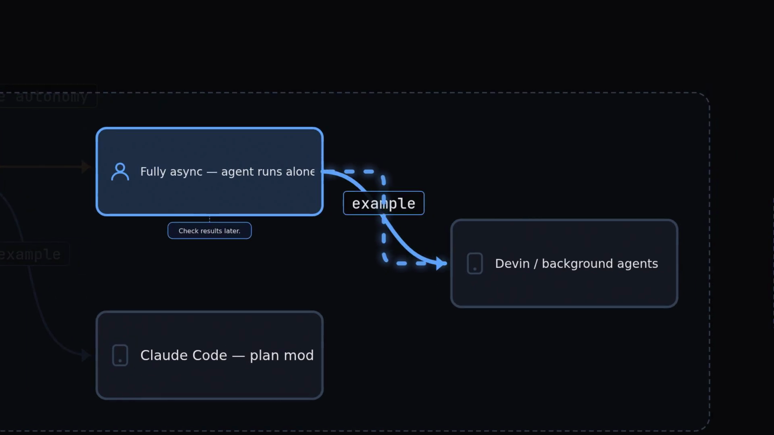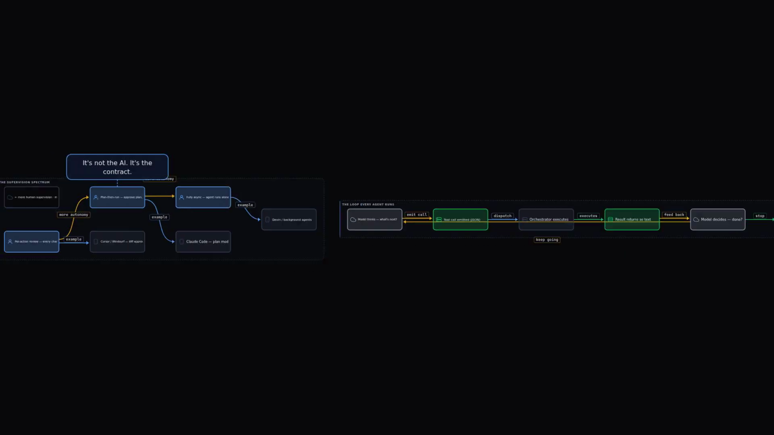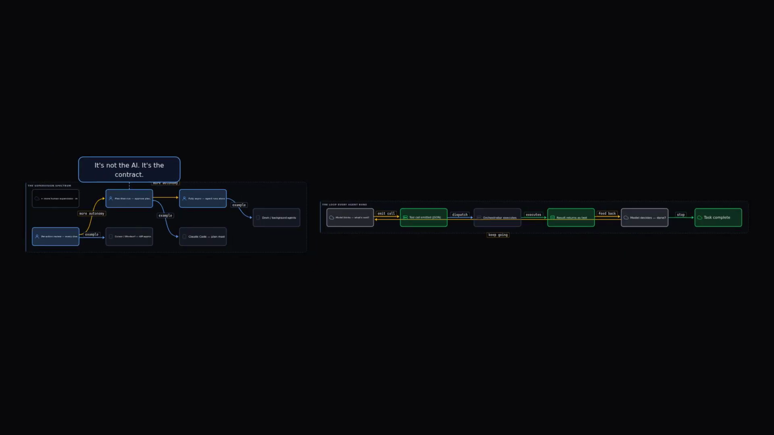And on the right, fully autonomous. The agent runs the whole loop alone, sometimes for hours, and you check the result at the end. Devin and background agents live here. But here's the point. Same loop underneath, same model, same orchestrator, same MCP. The only thing that changed is how often the agent pauses and asks. That's the entire difference. It's not the AI, it's the contract.